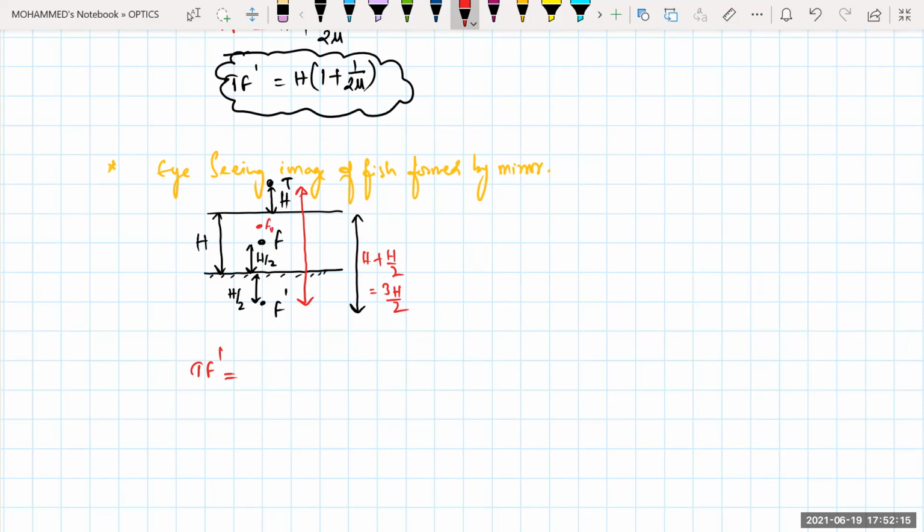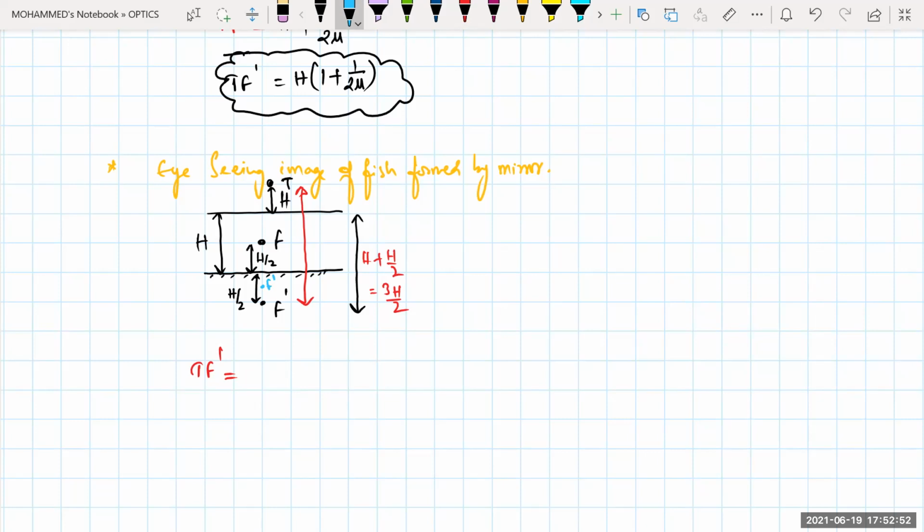Clear? So it will appear even closer, sir. Which one? The image from the mirror. Now the eye is seeing the F dash, and will it appear nearer or far? Nearer. It will appear nearer only. So can I say that it is appearing somewhat above this one? Somewhere here it will be, right?